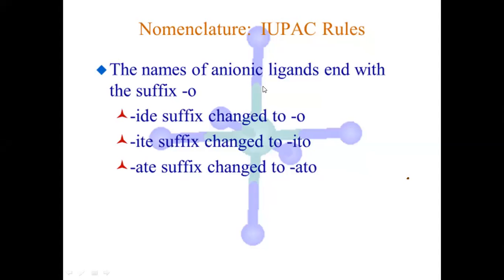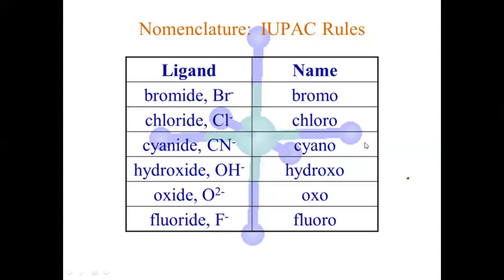Then the names of anionic ligands end with the suffix O. I already told you that chloro, bromo, iodo, hydroxo, like this many of the anions have the suffix O. Here you can see bromo, chloro, cyano, hydroxo and oxo. This is fluoro. Every anionic ligand has the suffix O.